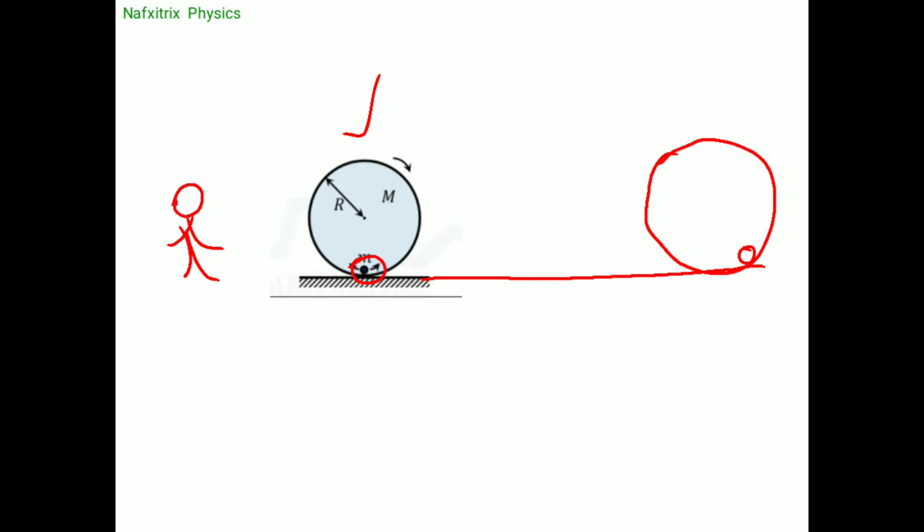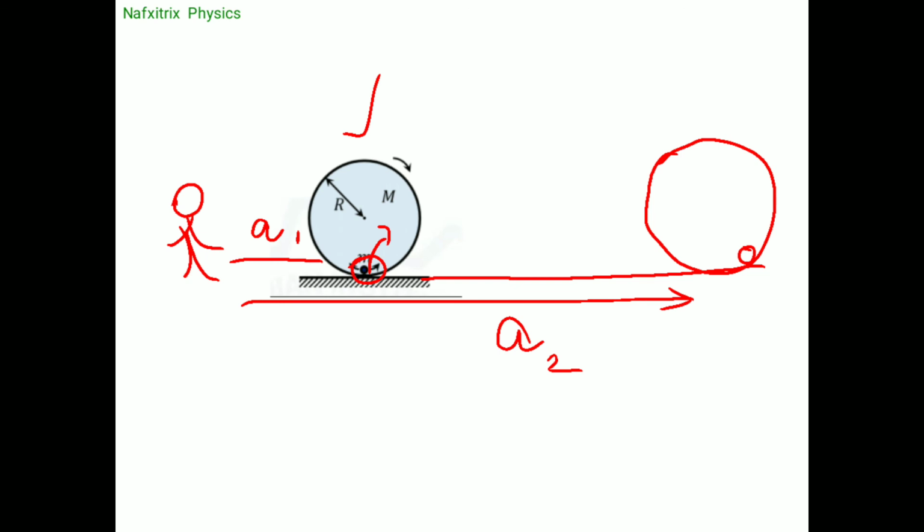Now for defining a specific state of this system, what do we need here? At this time it is at a certain distance from you, some a1 distance from you, and this particle is at the mean position. After a certain time it is at a2 distance from you, and it is somewhat away from the mean position. Actually this is the mean position, but it is residing somewhat away from it.